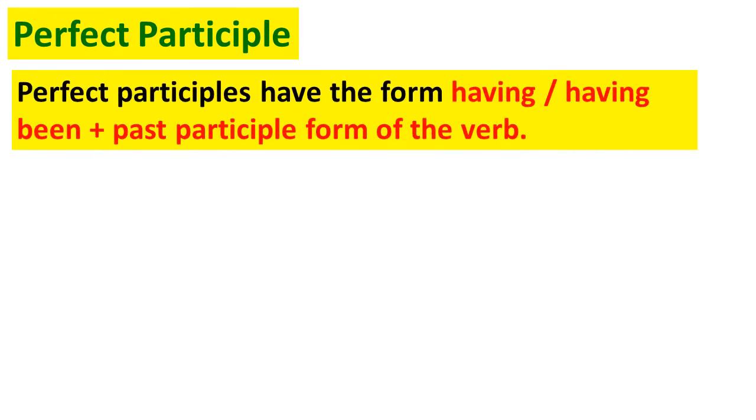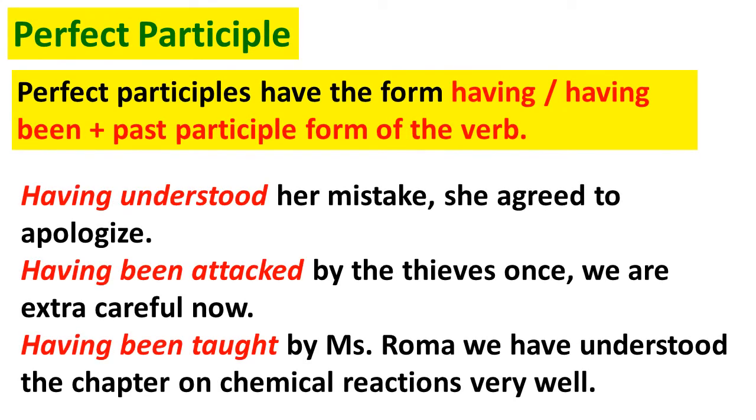Next, we have perfect participle. Perfect participles have the form having or having been plus past participle form of the verb. For example, having understood her mistake, she agreed to apologize. Or, having been attacked by the thieves once, we are extra careful now. Or, having been taught by Miss Roma, we have understood the chapter on chemical reactions very well.